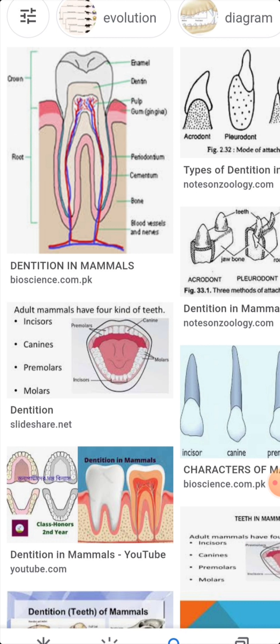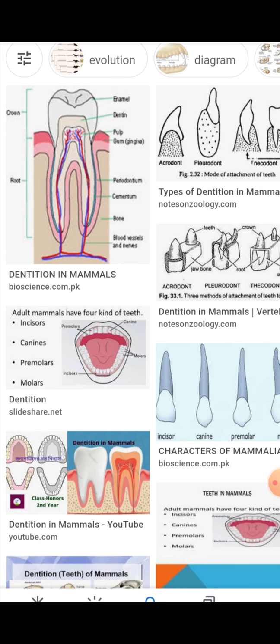Then pleurodont. In this type of dentition, the teeth are attached to the sides of the jawbone, for example lizards. And the thecodont: in this type of dentition, the teeth have roots and the roots are embedded in sockets of the jawbone.